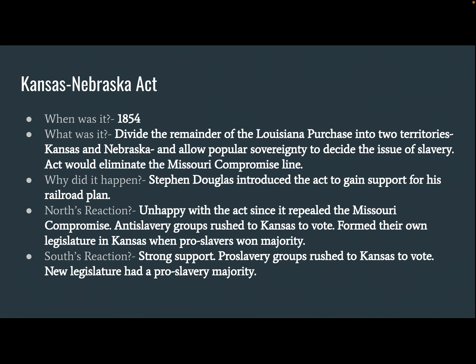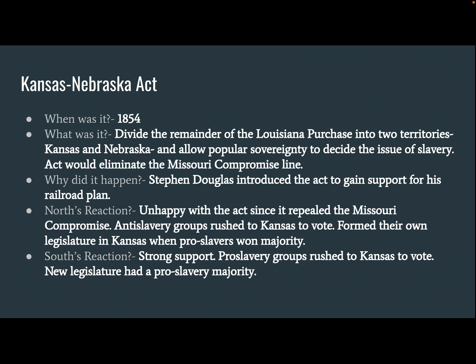right? And so this obviously angered many Northerners because, one, they were like, people voted illegally, right? People came in from Missouri just to vote pro-slavery, because remember, Missouri is a slave state, right?